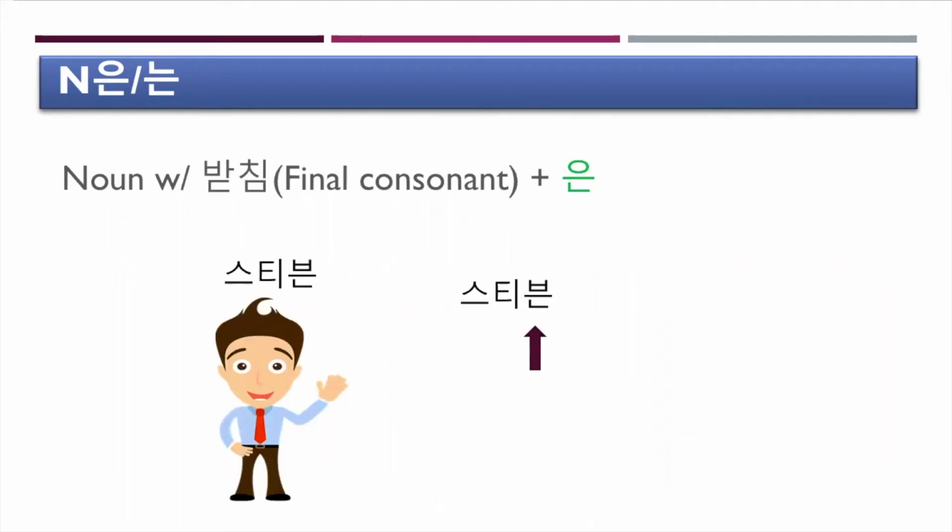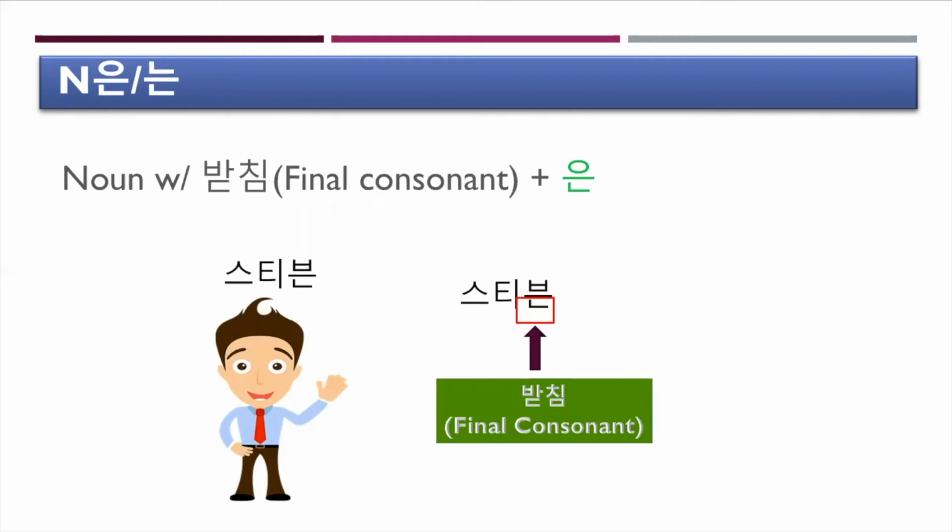The next one, a noun with 받침. That means the noun ends with a final consonant. In this case, you attach 은. So his name is Stephen. So Stephen, last syllable, there's a 받침. So you attach 은. So Stephen은. So you're gonna talk about Stephen. So Stephen is the topic of the sentence.